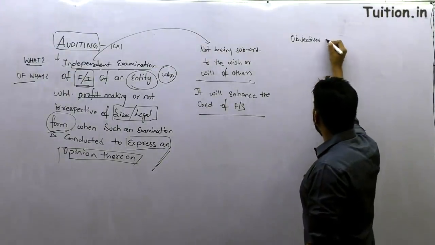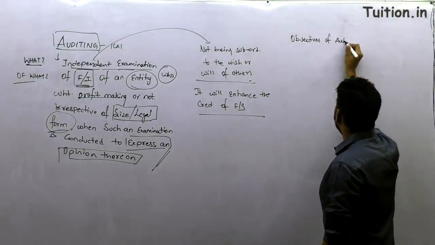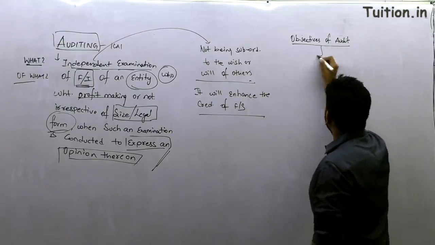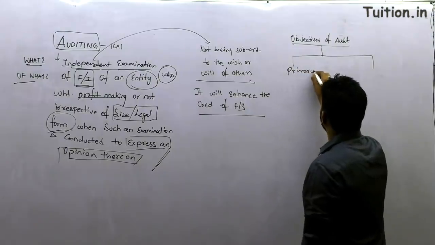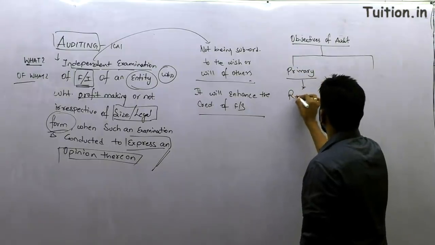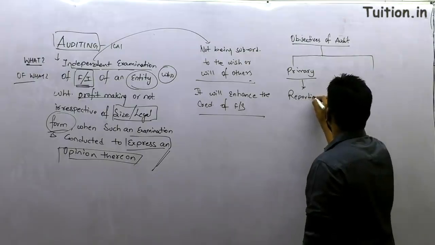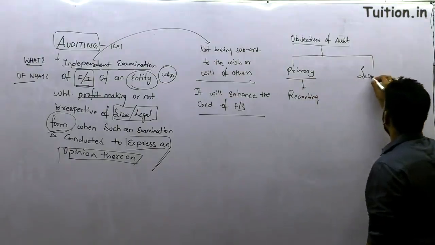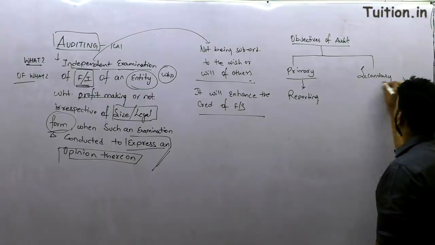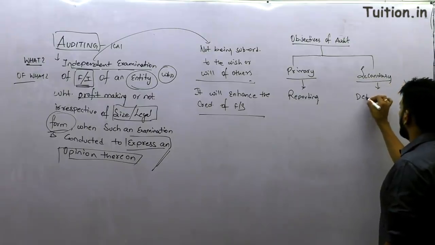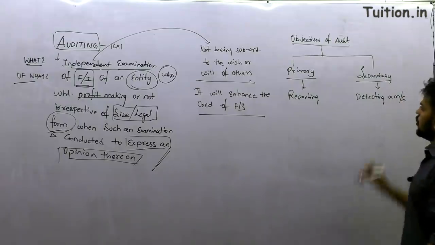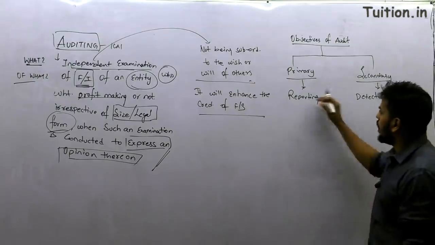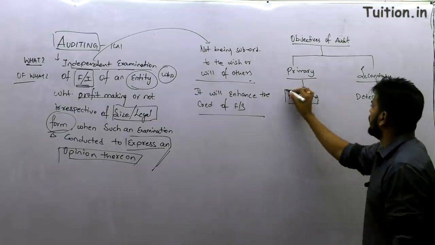What are the two objectives of audit? Primary objective and secondary objective. So you have primary objective, which is reporting, and secondary objective of detecting a misstatement. Now, all that you need to do here is to try and understand how this works. Reporting, primary objective is reporting.